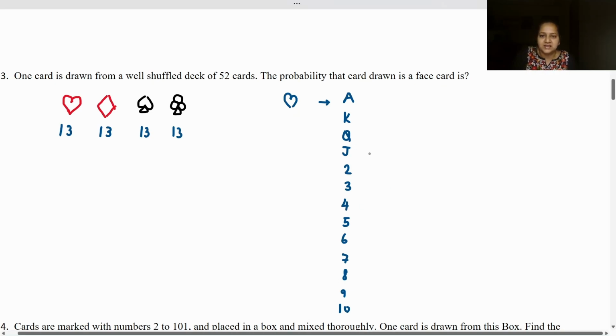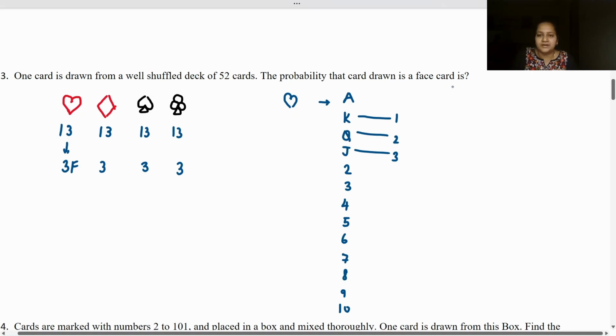Of these 13 cards, we have faces on these 3. Ace does not have a face on it. It just has a number. It is an alphabet card, but not a face card. So every suit has 3 face cards: 3 of heart, 3 of diamond, 3 of club, and 3 of spade.